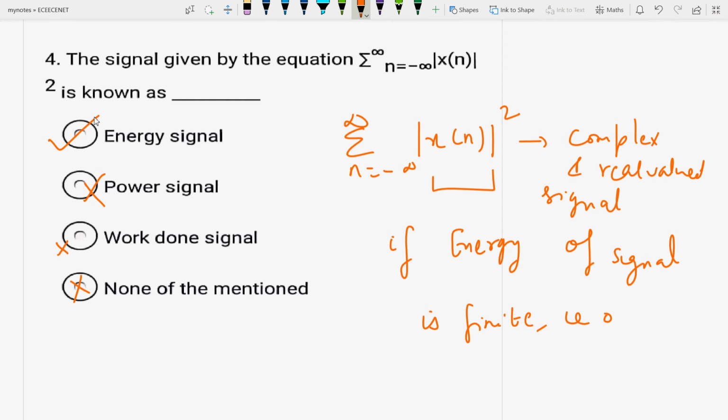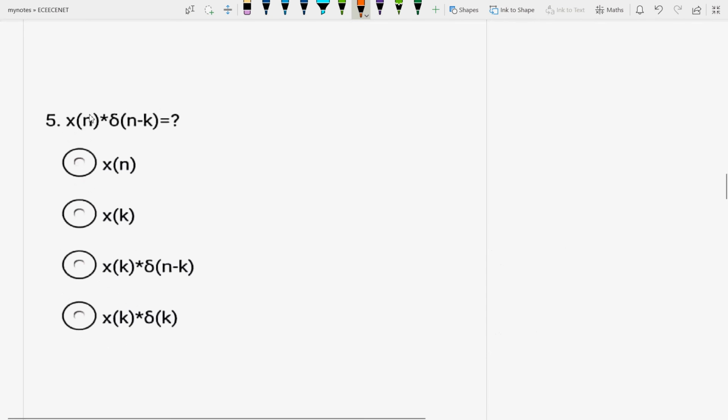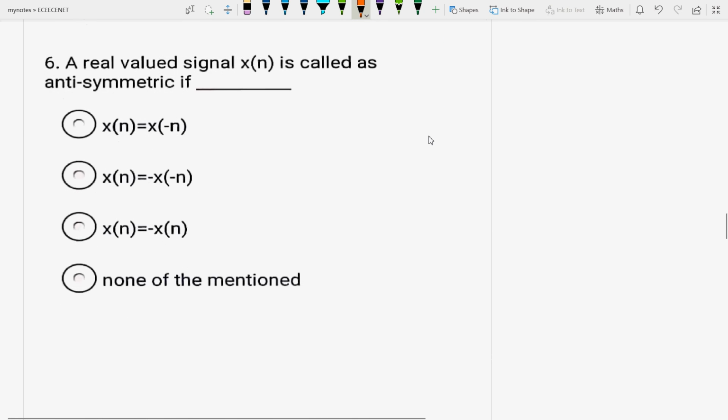Next question is, the property of the impulse function: xn convolution delta n minus k should be xk delta n minus k. You have been reading this in your BTech previous semesters. Next question, a real valued xn is called antisymmetric. You have to follow the rules of the Fourier transform property. For antisymmetric it should be xn equal to minus x minus n. According to the definition of an antisymmetric signal, the signal xn should be symmetric over the origin.